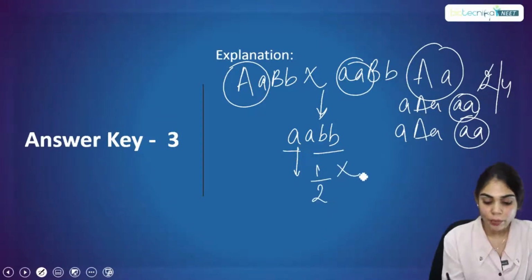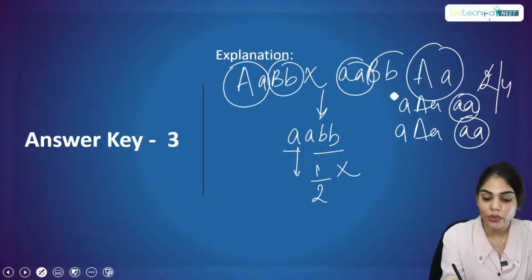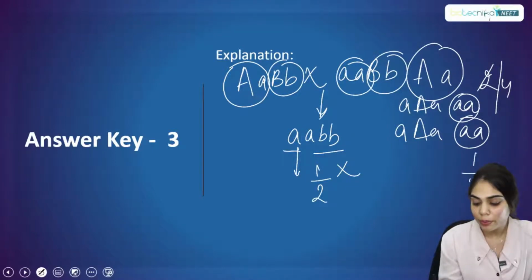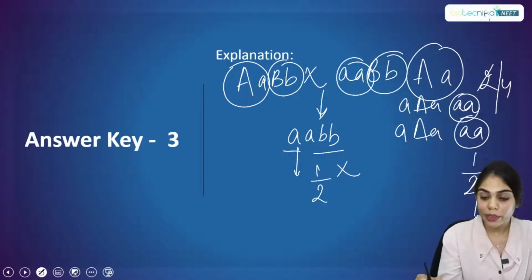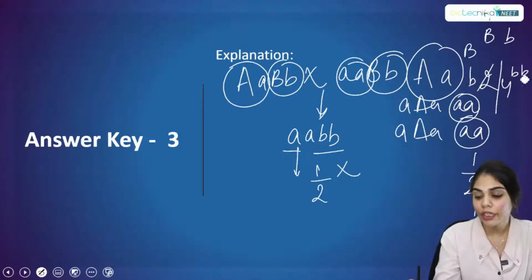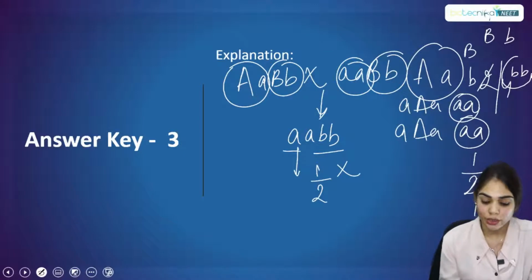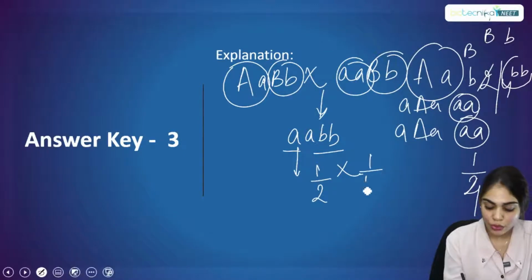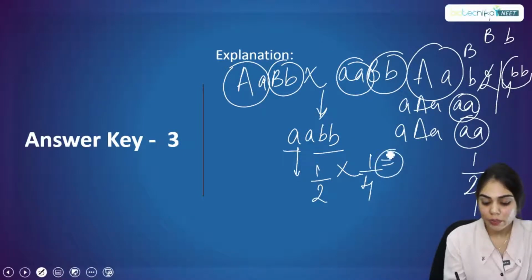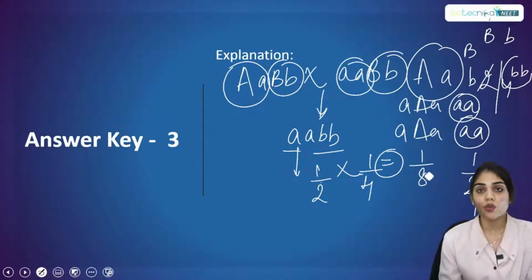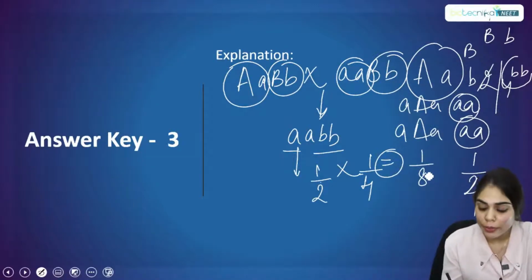And again, for small b, if you cross Bb with Bb, you will get small b small b, that is 1 out of 4. What is the total after multiplying these two values? That will be 1 by 8, and once you solve 1 by 8, you will get 0.125.